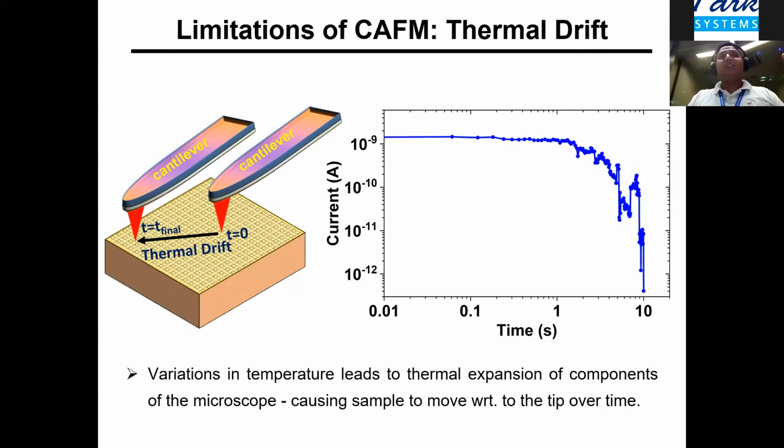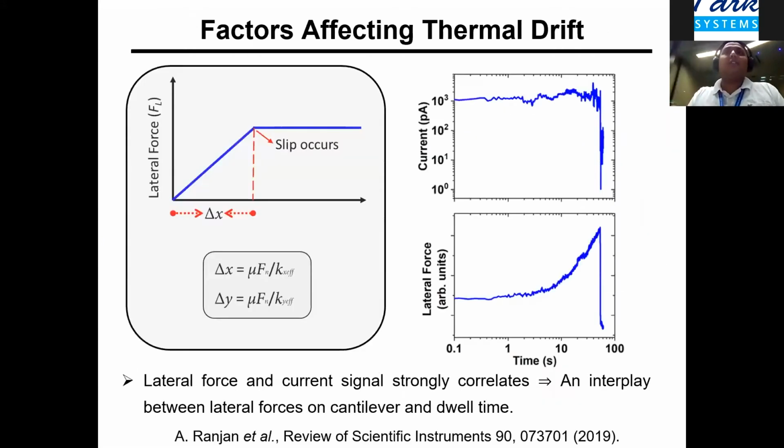It's essentially because the tip is drifting away from the area of high conduction spots. This is particularly important because in a dielectric, when we create regions of high conductivity, the nearby regions are insulating. So as the probe moves from the regions of high conductivity towards the insulator, the current will drop. And one can simply confuse that it might be a recovery, but it's not.